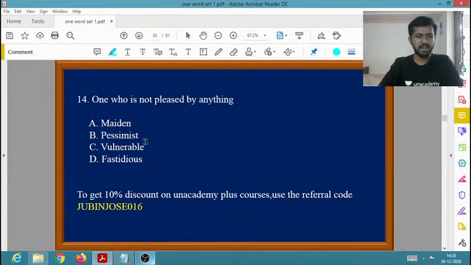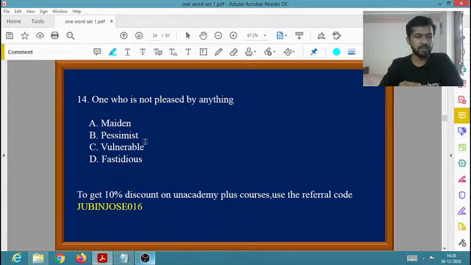Now let us move on to the next question. One who is not pleased by anything. There will be some persons who will not be pleased by anything, so you need to give a one word for that. Maiden, pessimist, vulnerable, and fastidious. What is the one word for a person who is not pleased by anything?